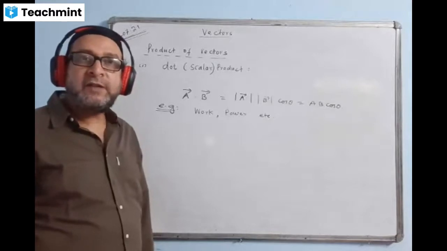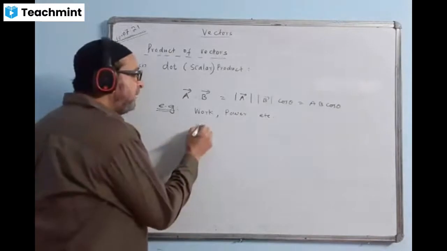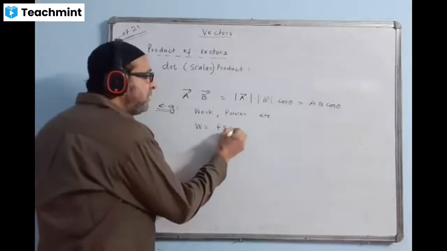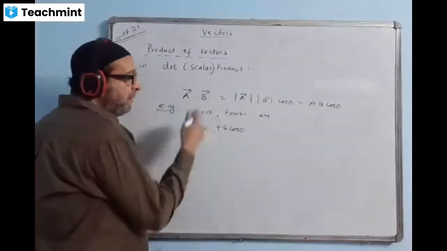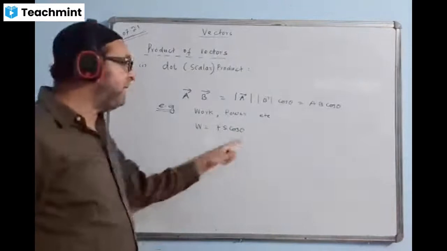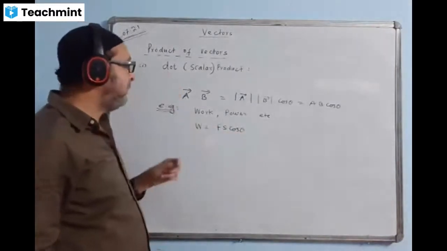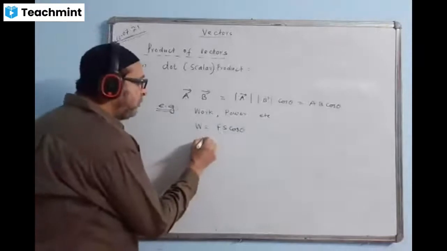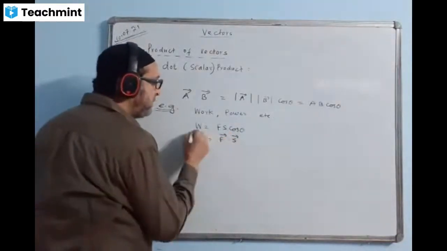So here we will write W is equal to Fs cos theta. Whenever two vectors are multiplied along with the cos of the angle theta, and theta must be the angle between force and displacement, this will be an example of dot product. We can write this as W is equal to F dot S.